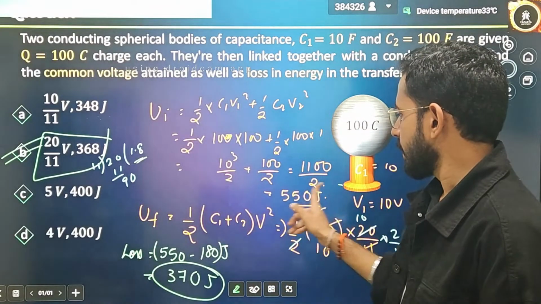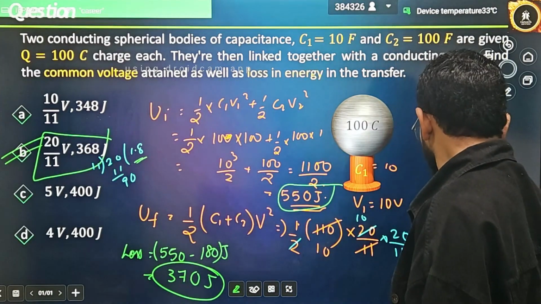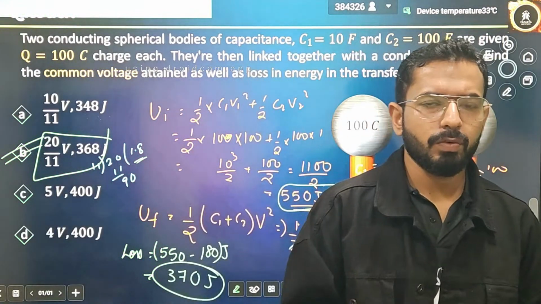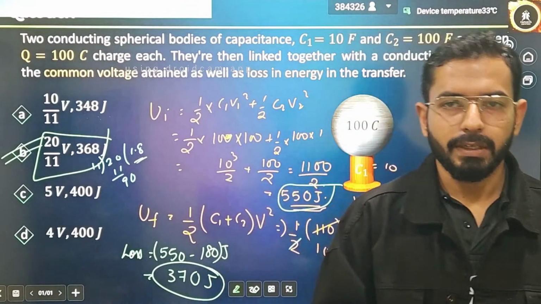Simple calculation. Initially I have how much energy? 550. Finally I have got how much energy? 180 joules, and just subtract that, and it will give you an idea about the loss of energy.